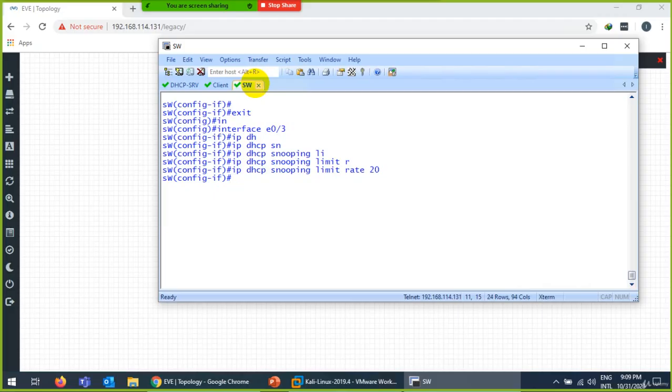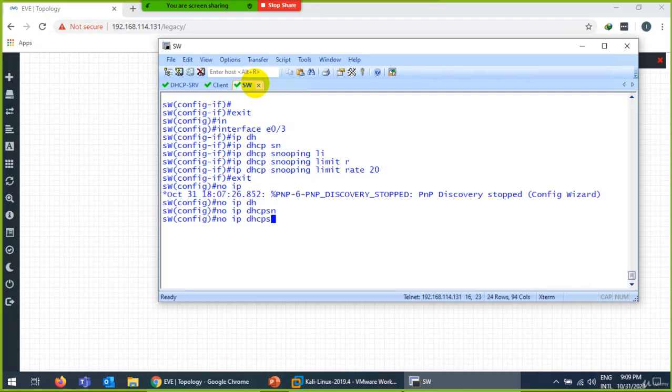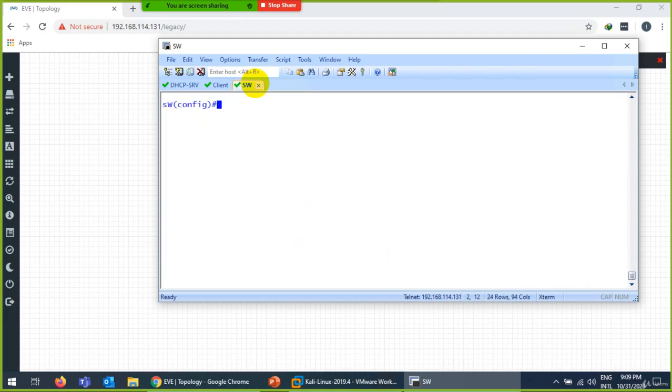So DHCP is done, but I told you there is one option which you need to remove: no ip dhcp snooping information option. Now coming to ARP protection, you have to write ip arp inspection vlan 1, just like ip dhcp snooping vlan 1.